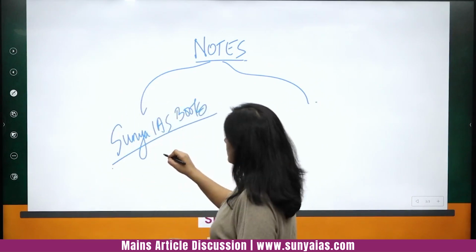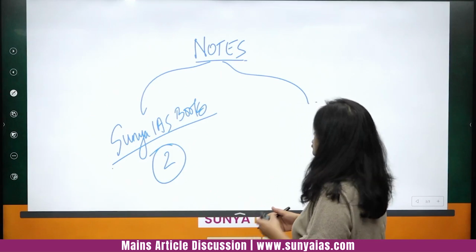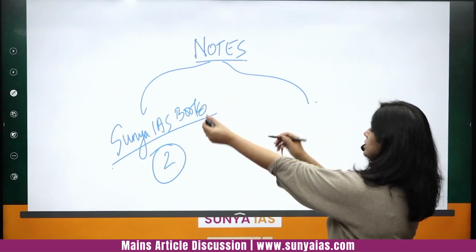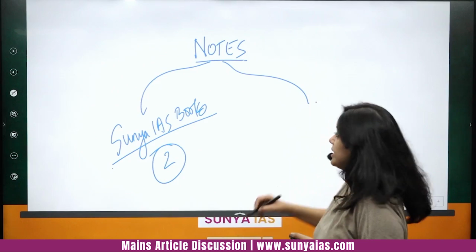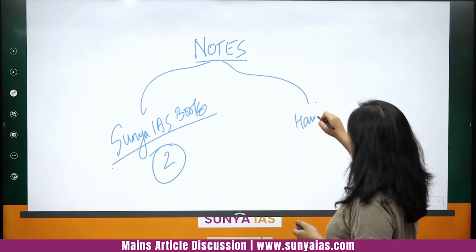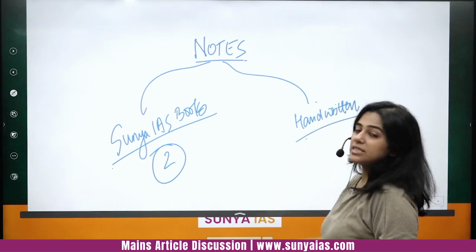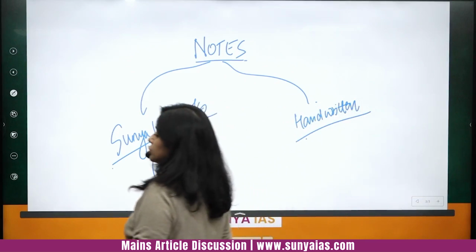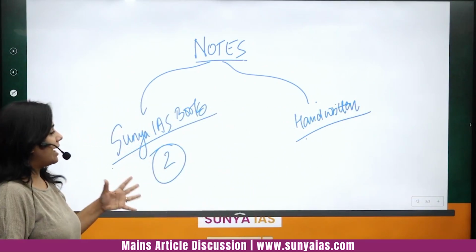This topic you will find in the paper 2 book, the GS2 book. Or if you do not have those books, you can go for handwritten notes that you make during this class. It is up to you.